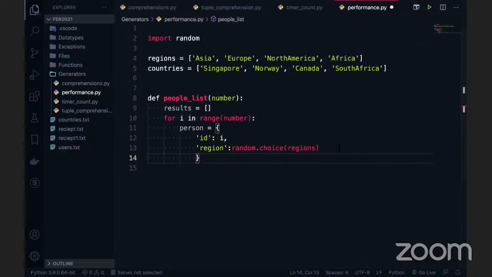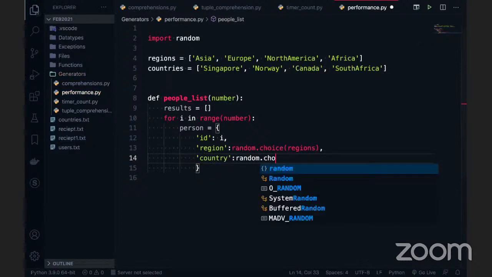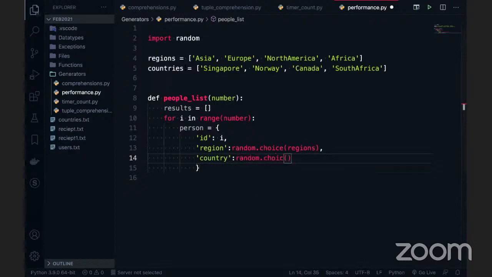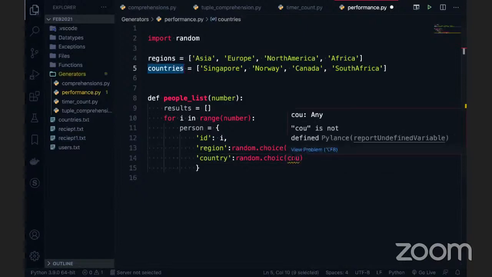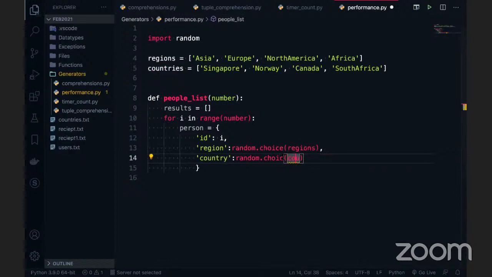Now I'm going to add country. So person information will be created randomly this way. Country, and this is again random.choice, and now it's countries. Just don't copy this. My system is not supporting me to write faster code, guys. It is scolding me. Today is Saturday, but you are not giving rest to me. This is really not good.